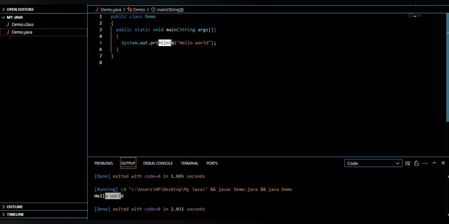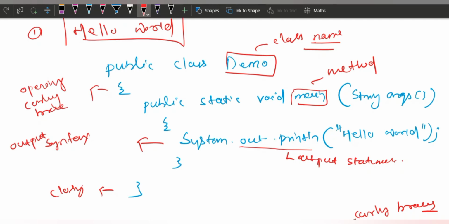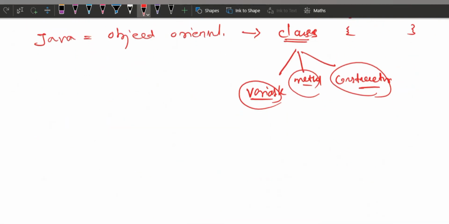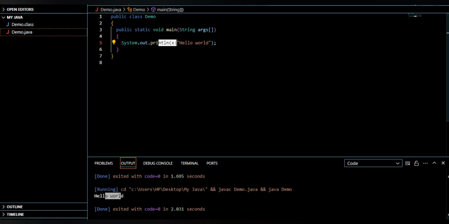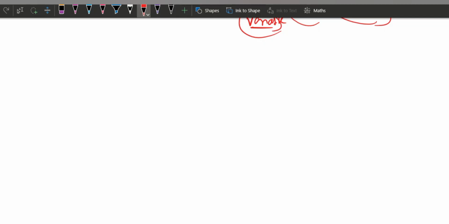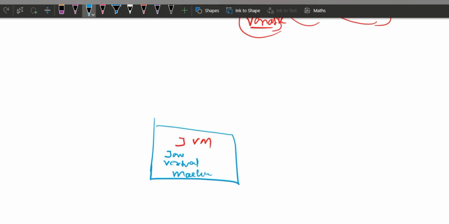Inside the main method we wrote our desired statement, which we want as the output. Now I will explain what this demo is. We created demo.java, but it created a demo.class. What is that? Java runs on the JVM. JVM means Java Virtual Machine. This is responsible for running all Java programs.